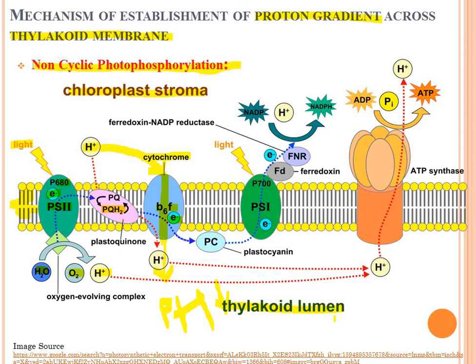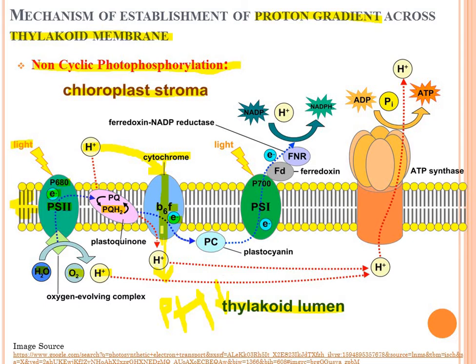This is the first point in non-cyclic photophosphorylation: due to the transfer of electrons, the pH of the stroma increases while the pH of the thylakoid lumen decreases.